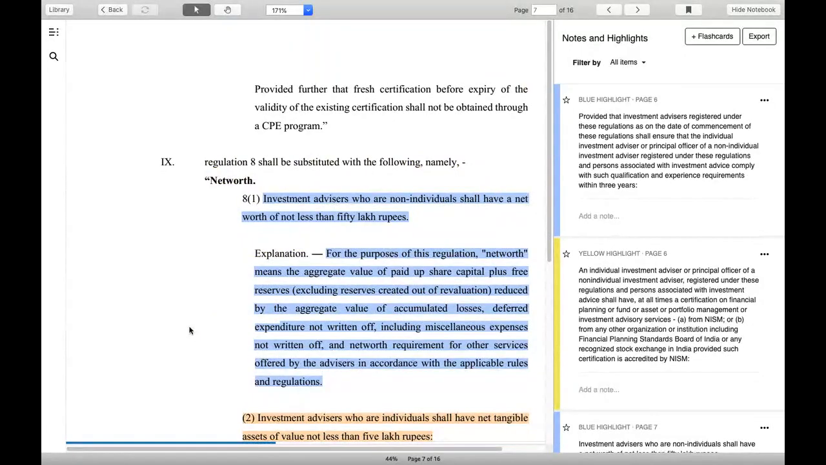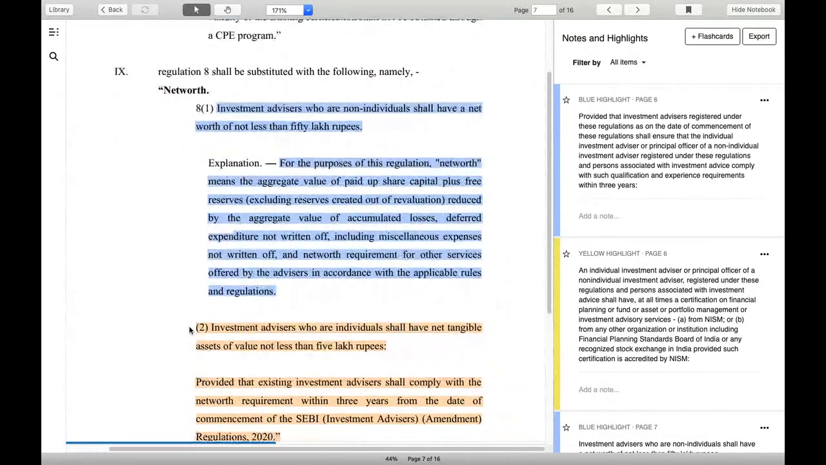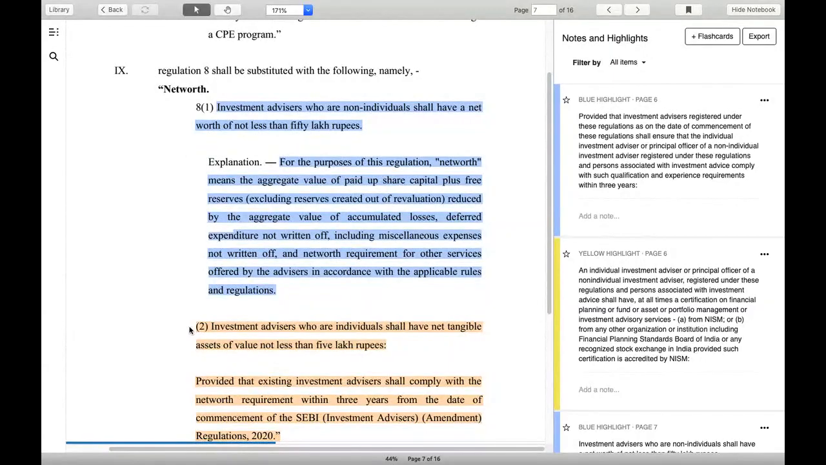Now, net worth. What they are saying is, if you are an IA, I'm first of all taking the non-individual IA. For a non-individual IA who needs to apply for both MFD and IA, or only IA under their company name, that non-individual advisor should have 50 lakhs in their company as net worth all the time. All the time. The explanation is given here.